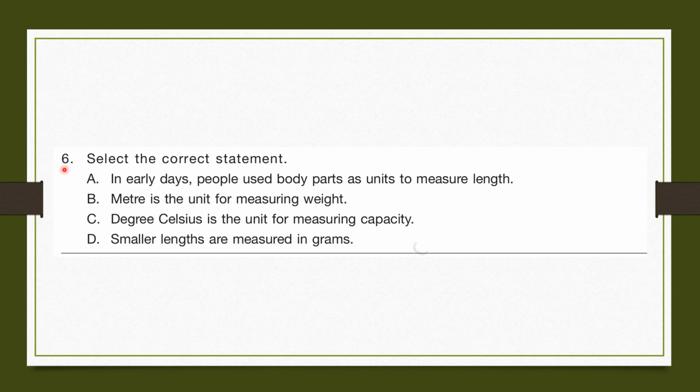Question number 6. Select the correct statement. In early days, people used body parts as units to measure length. Nowadays, we have rulers. But in old times, we used body parts as units to measure length. So the correct answer is A. In early days, people used body parts as units to measure length.